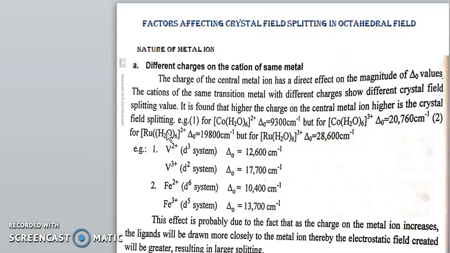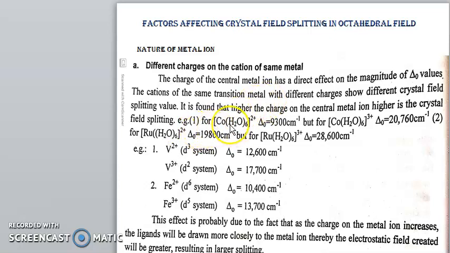So it suggests that the higher the charge on a central metal ion, the higher is the crystal field splitting value.